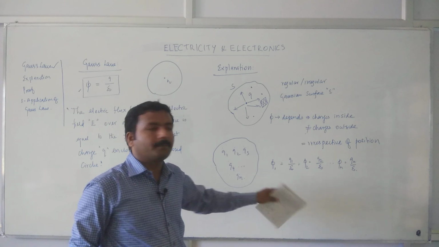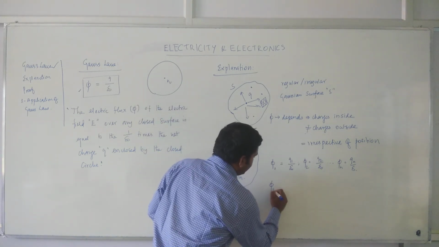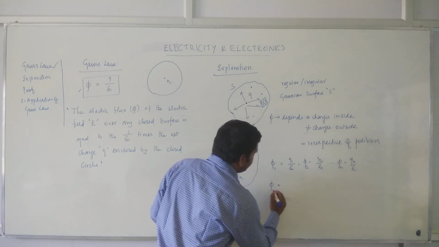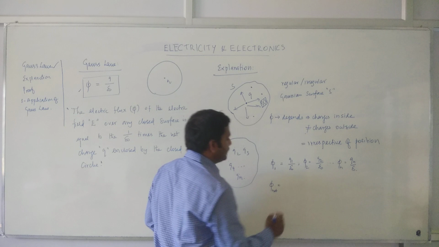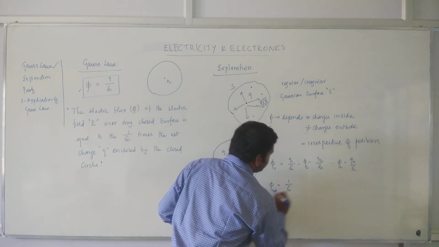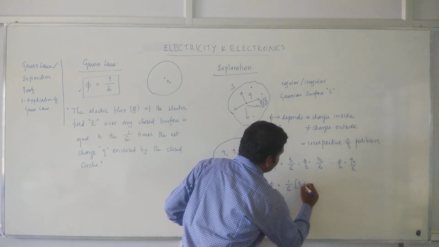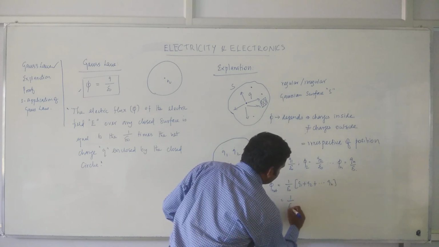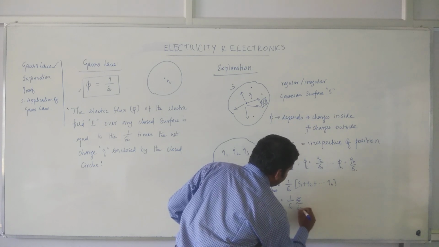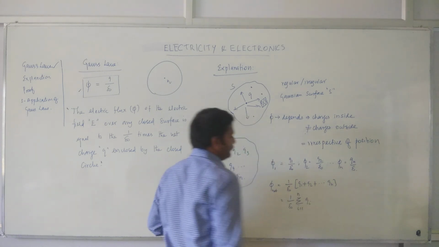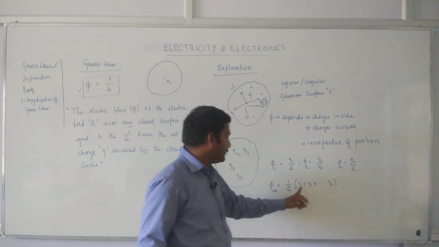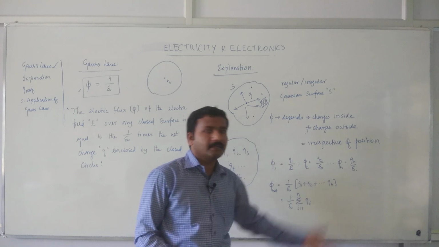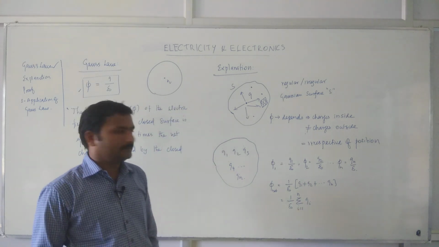The superposition principle applies here, so the net flux phi is equal to 1 by epsilon naught times the summation of Q1, Q2 and so on, that is, the summation where i runs from 1 to n of Qi. If there are 4 charges, you write 1 by epsilon naught times Q1 plus Q2 plus Q3 plus Q4. If there are n charges, you make an algebraic sum over n.